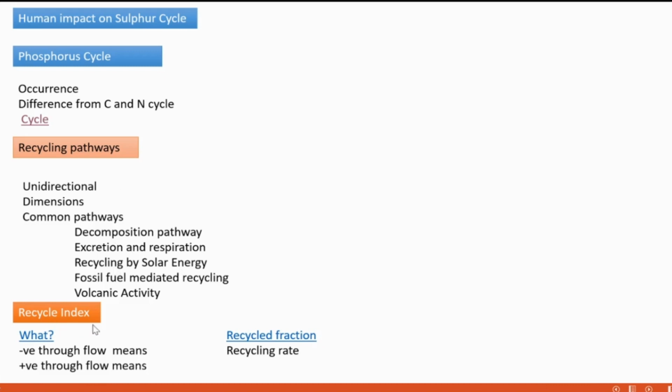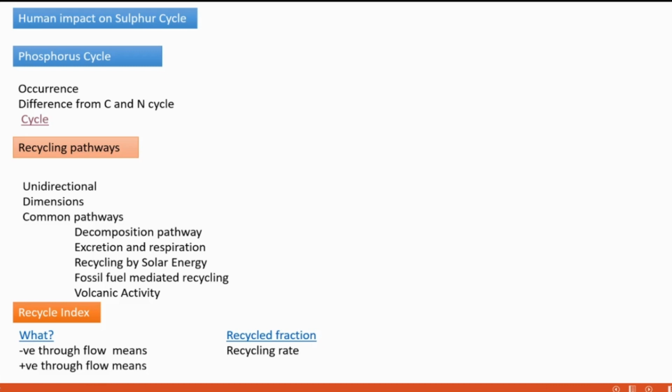And what is the recycle index? It is a ratio. Ratio of what? Ratio of material cycled between compartments. Compartments means hydrosphere, lithosphere, atmosphere, different compartments. How much material is cycled between these compartments? That ratio, and it is compared to that of the total throughflow. Total throughflow means what amount of matter is cycled throughout this entire compartment.